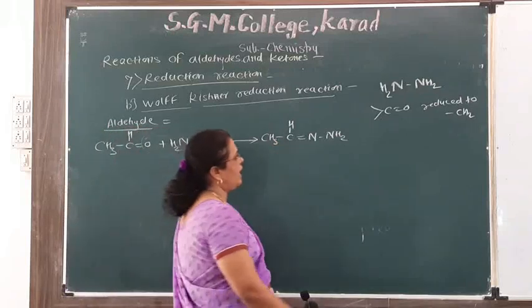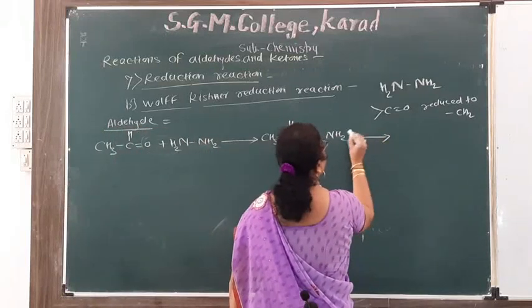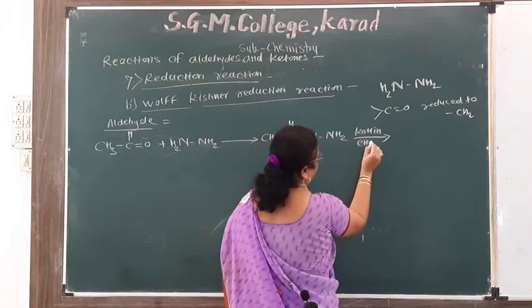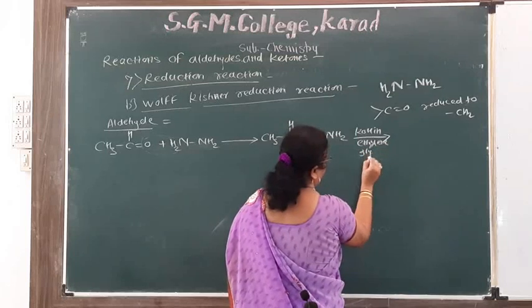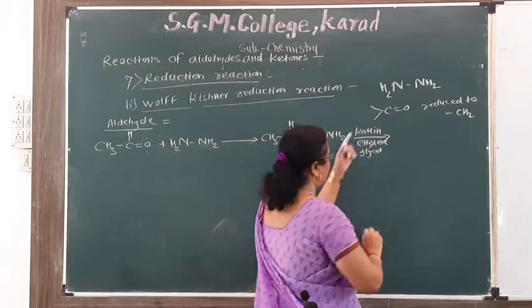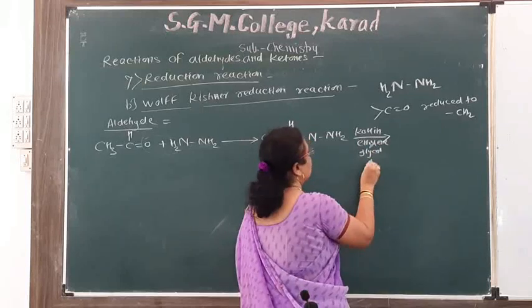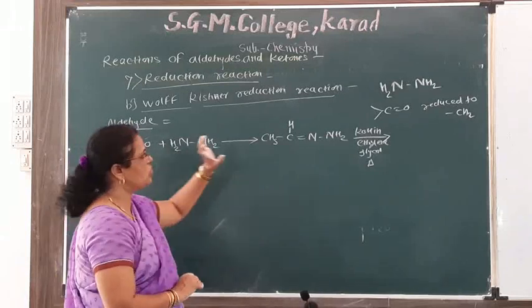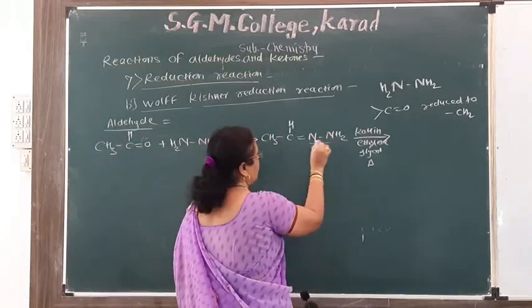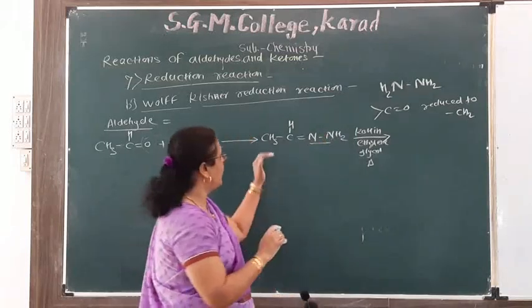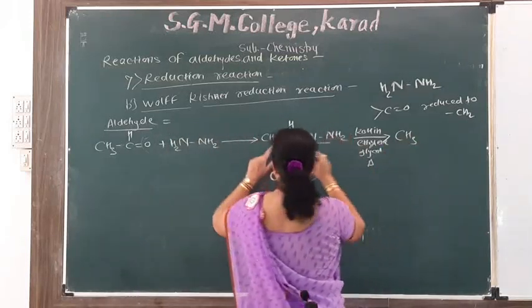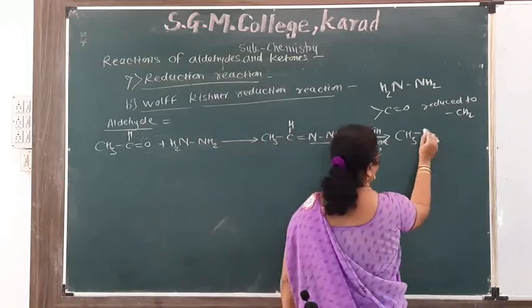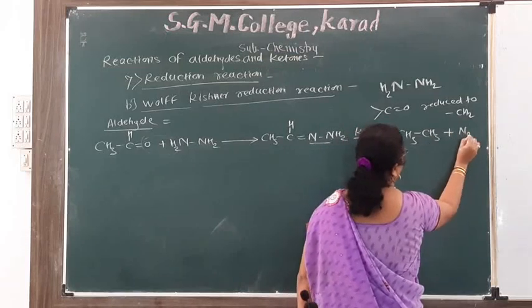Acetaldehyde reacts with hydrazine, then it gives acetaldehyde hydrazone. Then this acetaldehyde hydrazone is heated with KOH in ethylene glycol. Then the carbonyl group is reduced to methylene group, means N is removed, and we get CH3, this CH3, then this CH and this H2 give CH3 plus N2.